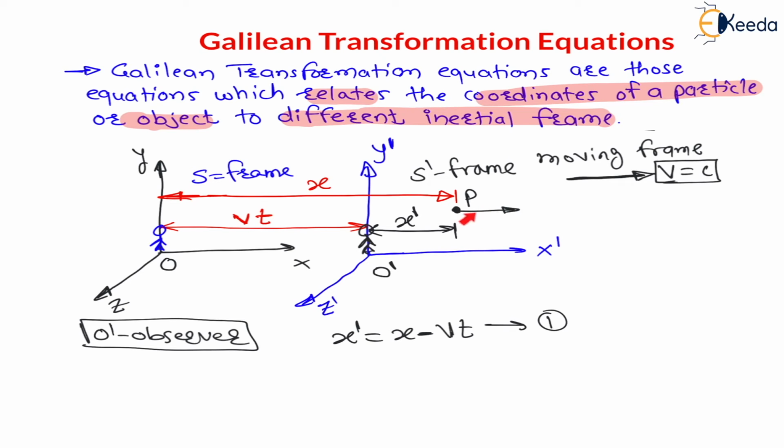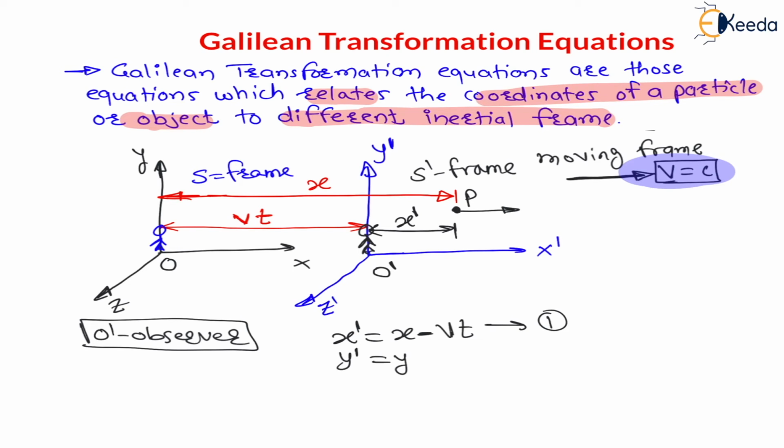Second, see, the frame is moving along x direction. Very, very important. See my dear students, frame is moving along x direction. That means this frame is not moving along y direction with respect to previous frame, and it is also not moving in z direction with respect to stationary frame. Means this second frame, S dash frame, is at rest along y axis as well as along z axis. It is having motion only along the x axis. Therefore the y coordinate will remain same in both frames. Therefore here we can say y dash will be equal to y.